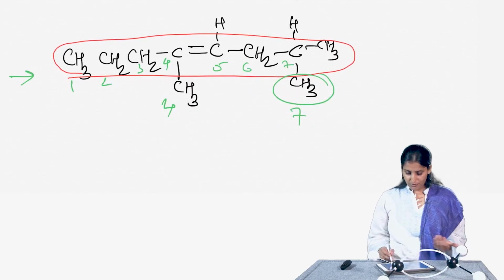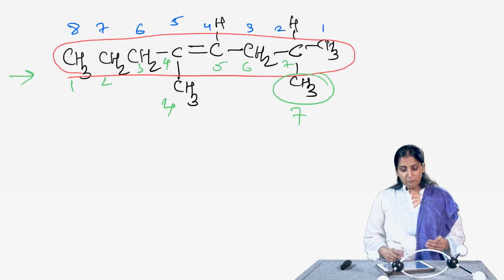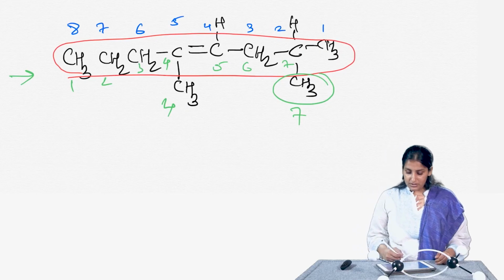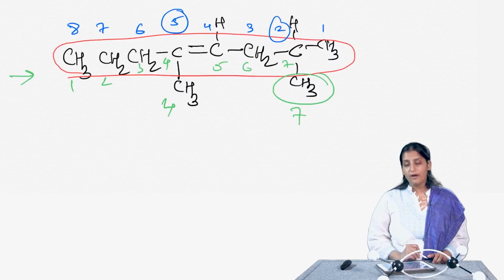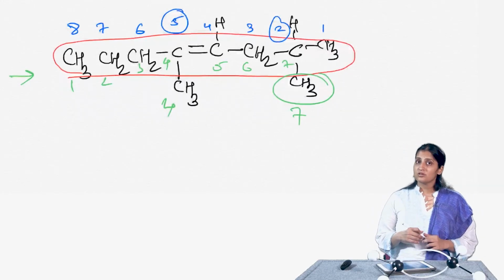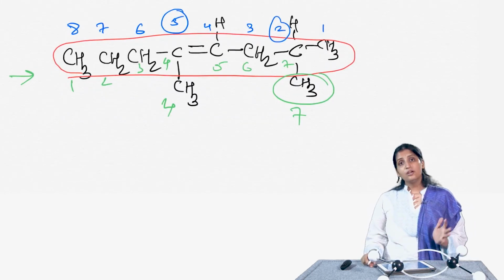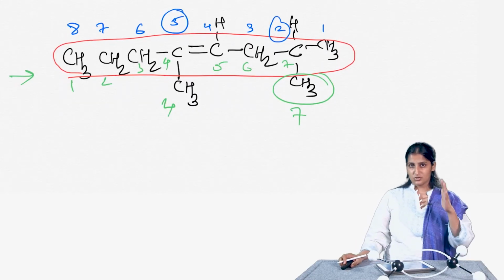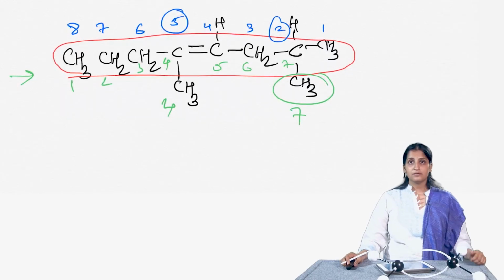Whereas, if I start numbering from this side, then I can go as 1, 2, 3, 4, 5, 6, 7, 8, right. So, the numbering in blue is actually better because it gives me a methyl group at position 2 and a methyl group at position 5. So, the methyl groups at positions 2 and 5 are preferred over methyl groups at positions 4 and 7. So, the compound becomes 2,5-dimethyl-4-octene and not 4,7-dimethyl-4-octene, because 2 is lower than 4, right. So, we look for the lowest possible number.